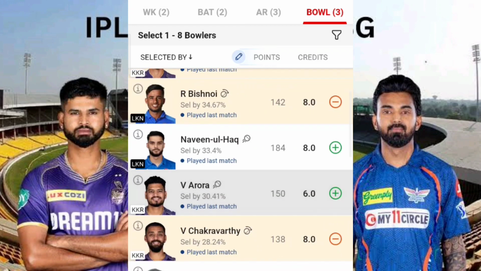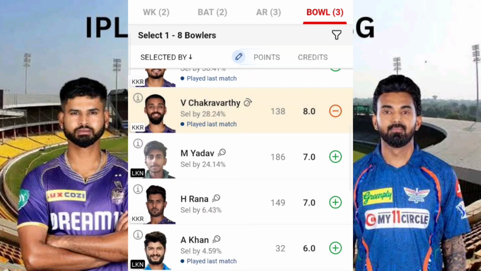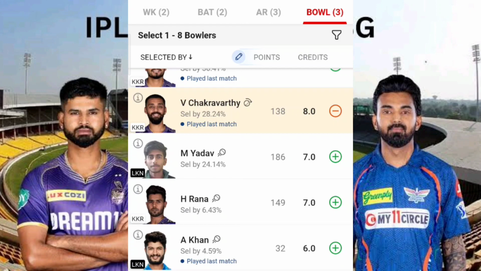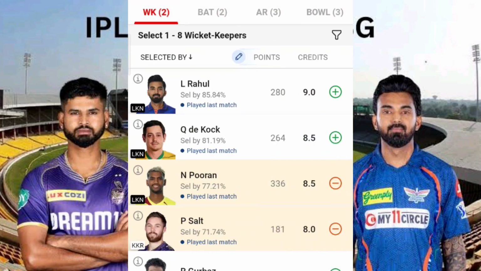Fine, let's go for some other players. Coming to Vaibhav Arora, you can include him in the team, but since this is the case where KKR is batting first, in bowling second there are high chances that Varun Chakravarthy will get at least 2 or 3 wickets. Again, in the case of Mayank Yadav, if he plays, as of now it's not fixed, right? Whether he will be in the team or not, because we didn't get any update regarding his fitness. Again, if he plays, then definitely I'll include him in the team, for the simple reason that he will take at least 2 wickets. That's for sure. Fine. So as of now, I'm just giving this back to KL Rahul.